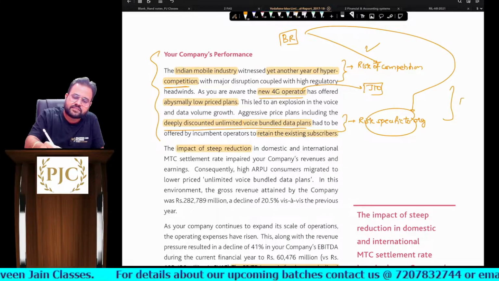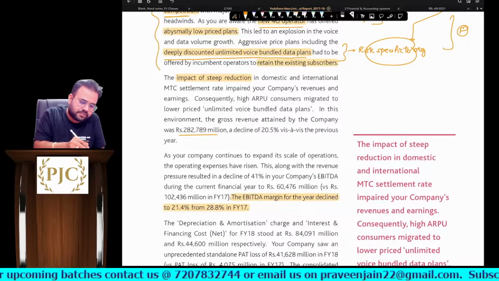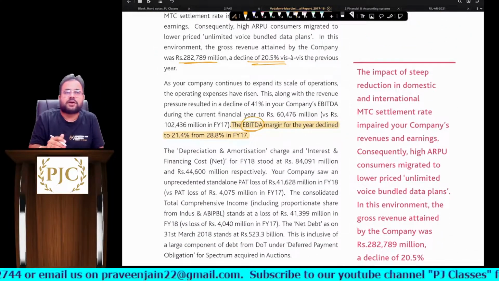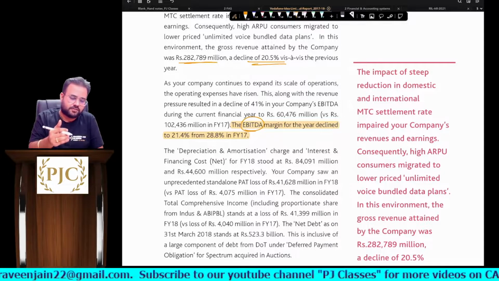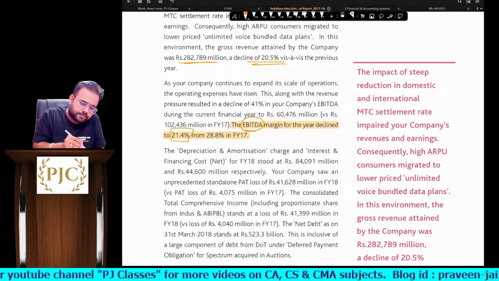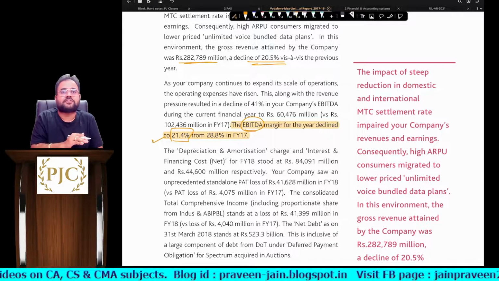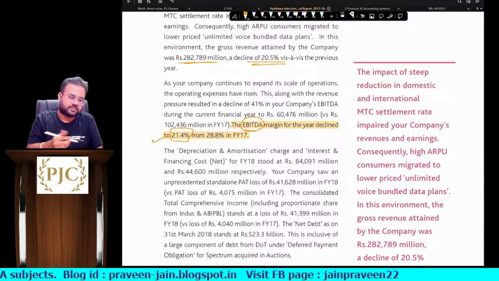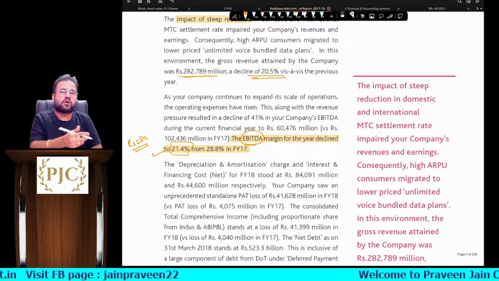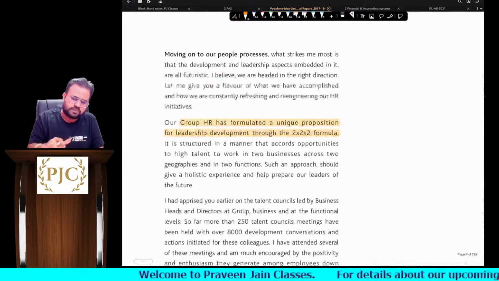So obviously, can I say he is talking about the financial aspect only? Yes. We will talk more about it, sir. Some numbers are also given, but anyway, we are not interested in that. Next, they talk about EBITDA margin, sir. Earnings before interest, depreciation, amortization, all those things. EBITDA has declined to 21% compared to 28% last year. So obviously you can understand this was one of the risks, sir. So here they have talked about financial performance also. Okay, very nice. So various information is given, sir.